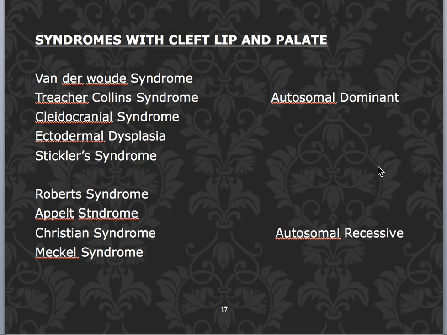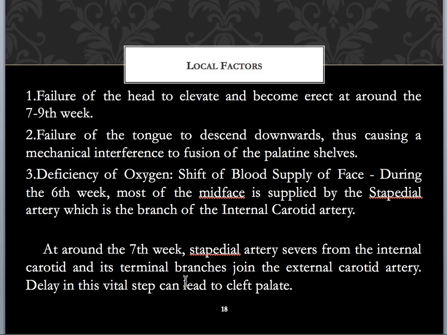And coming to these other syndromes, where some are autosomal dominant and these are autosomal recessive syndromes, you have to mention all the syndromes in which the cleft lip and palate exists. And coming to the local factors, this is very important because of the defect in the fusion of the palatal shelves or defect in the fusion of the palatal shelves with other structures.